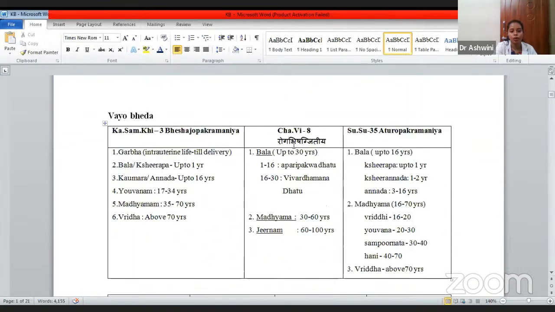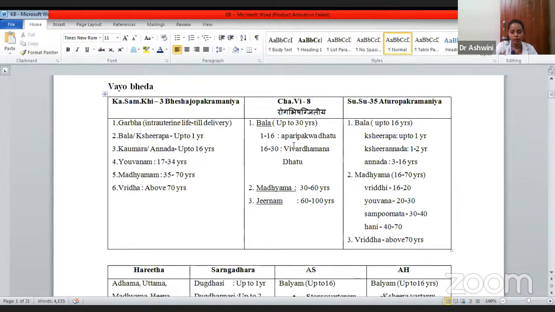Now coming to the Vayobheda. Vayobheda is not only important for Kaumarabhritya, even for other branches also. In general also, the Vayobheda part is very important. First, the reference we get is Kashyapa Samhita Kilasthana, third chapter, Beshajopakramaniya Adhyaya. We get the reference of Vayobheda.